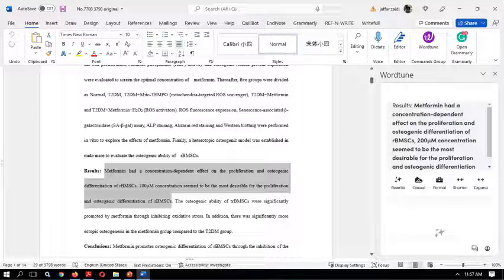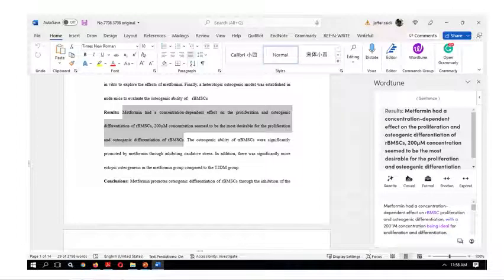So I have a text here. What I've done is highlight the text using my mouse, and once I've highlighted it, the same text will appear on the Wordtune plugin. Once I've selected the text, all I need to do is click on the button here that says rewrite, and this is how it looks. It will show you a drop-down menu with around 5 to 6 options of paraphrasing. You can choose from either of these.